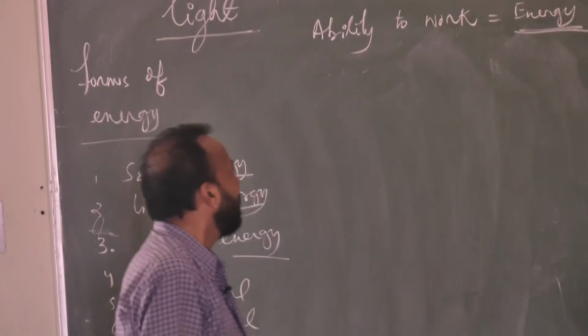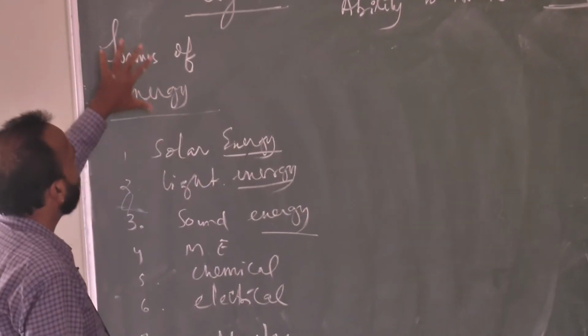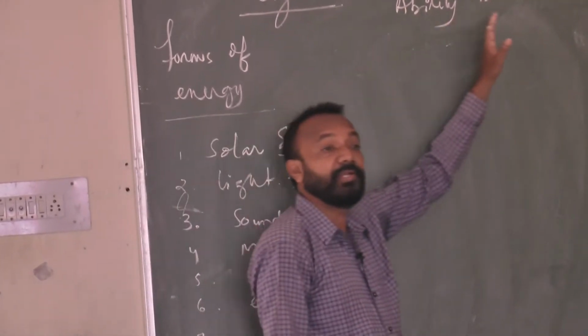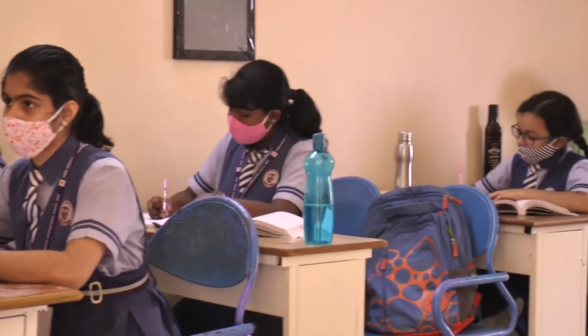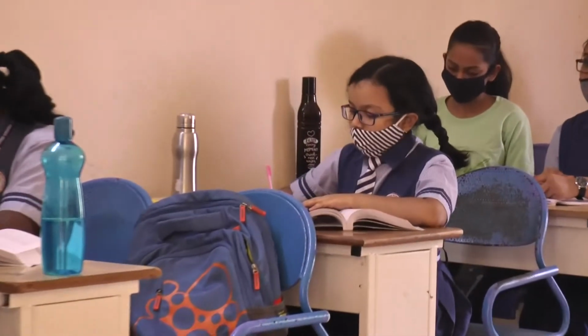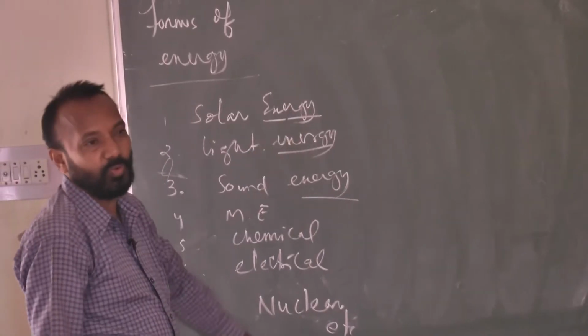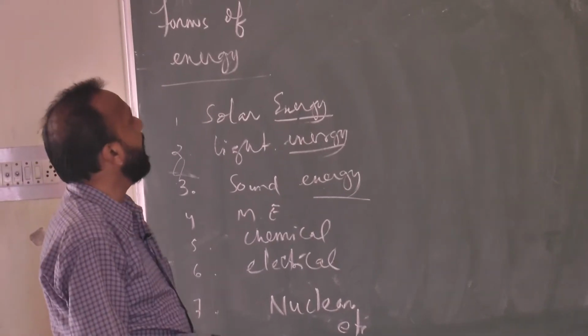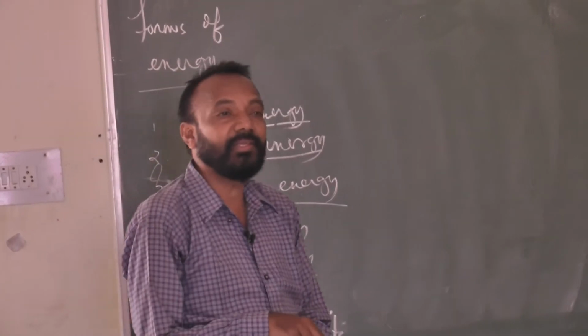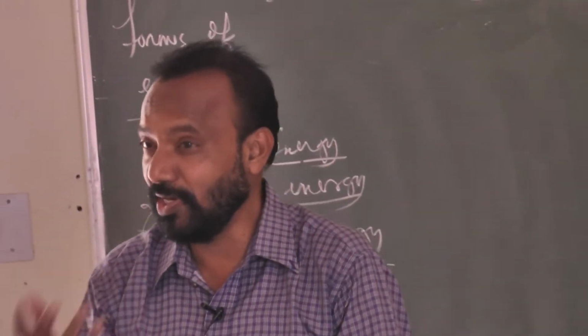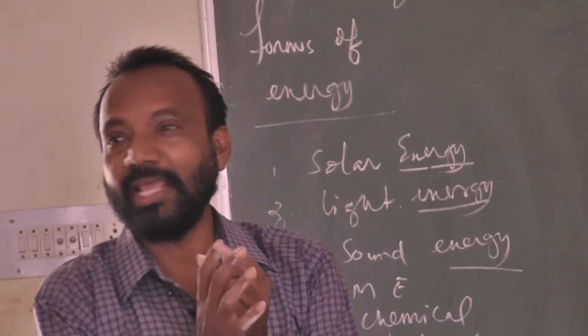So like this, if we discuss energy, first we have cleared what we mean by energy. Energy is the ability or capacity to do work. There are different types of energy: solar energy, light energy, sound energy, mechanical energy, and many more. Without energy, I think it is very difficult to see an object, to visualize an object, or to find out any sight.